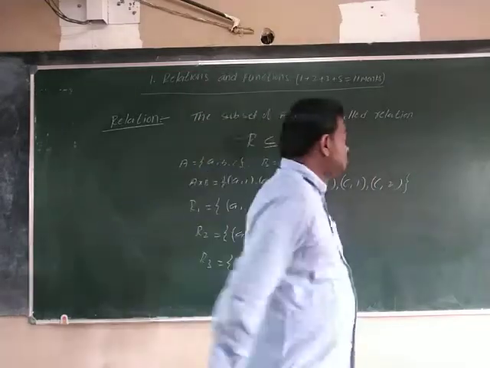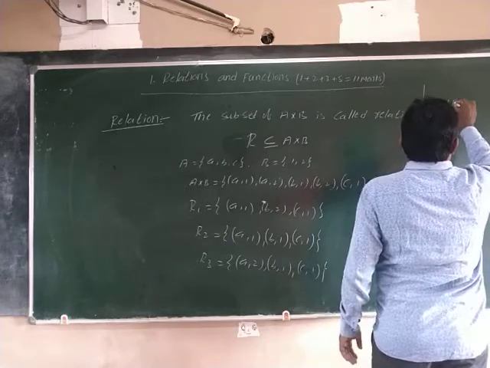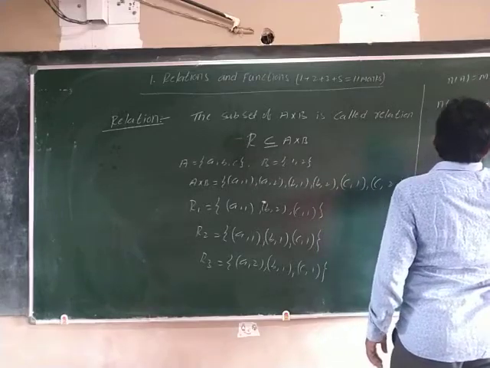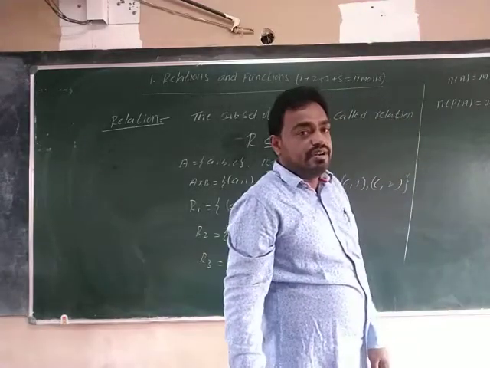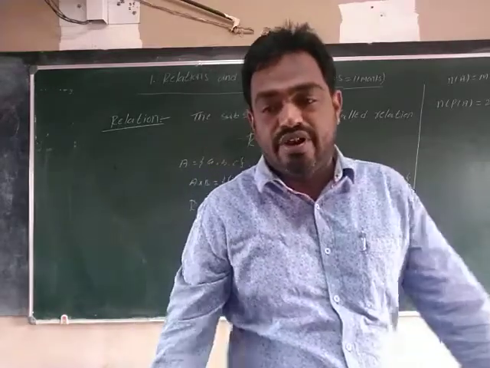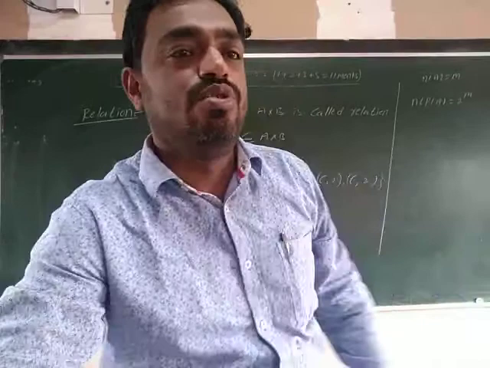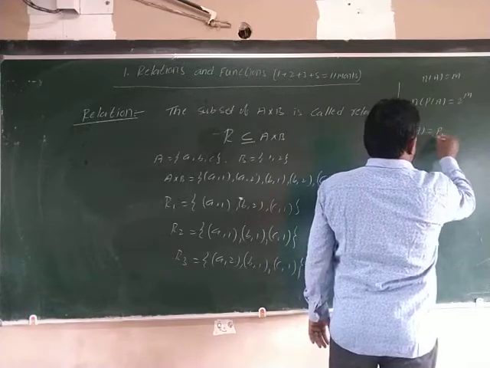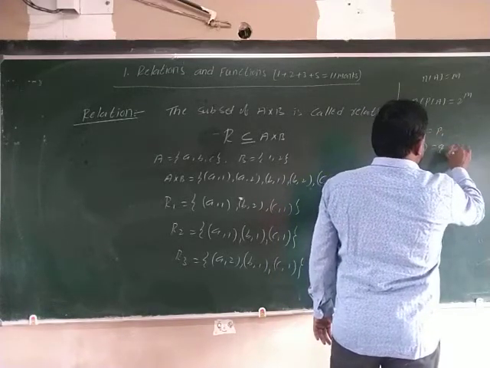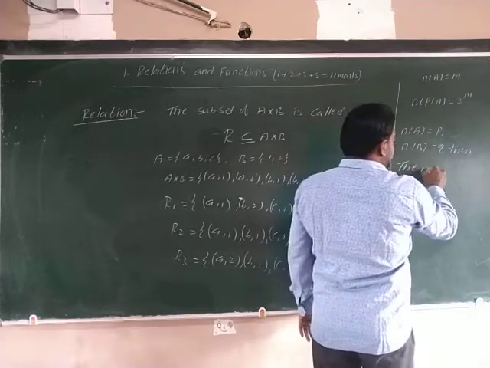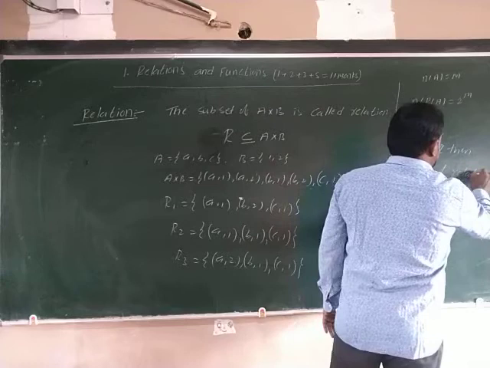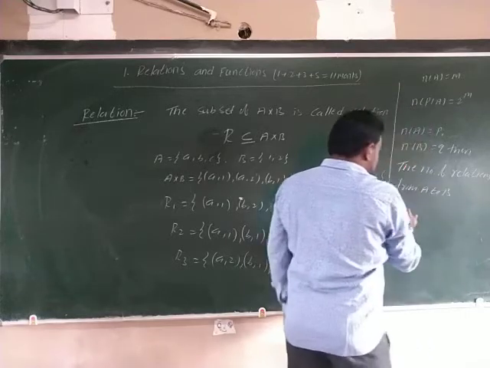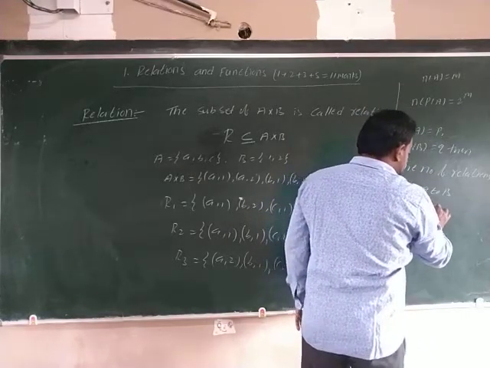So the number of subsets, that means the number of elements in P of A, is equal to 2 power M, if the number of elements of A is M. So similarly, if the number of elements of A is P and the number of elements of B is Q, then the number of relations from A to B is equal to 2 power of n(A) into n(B).